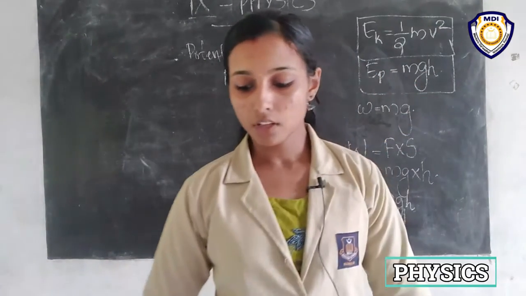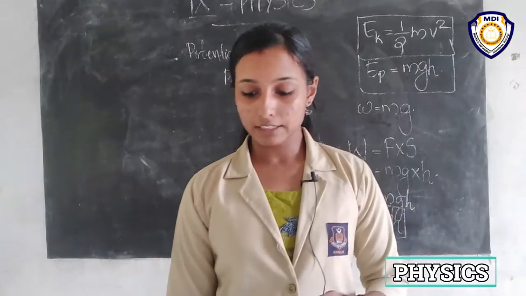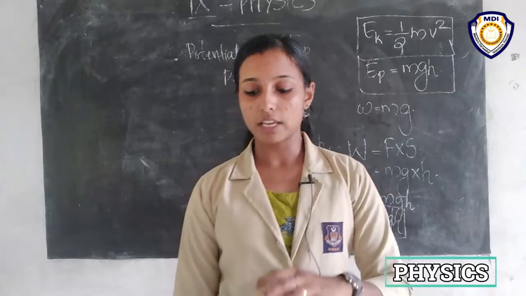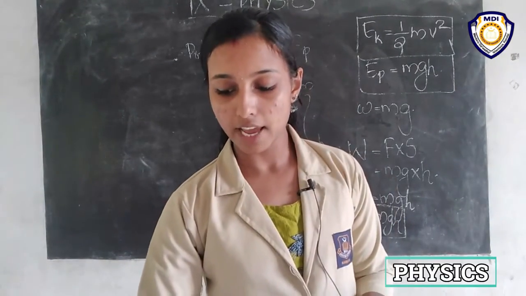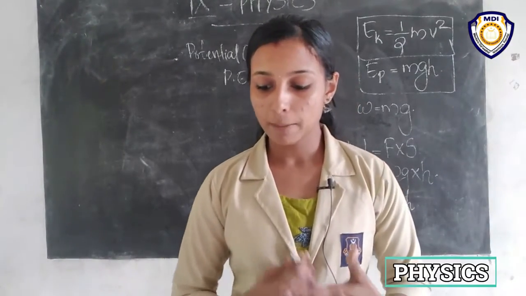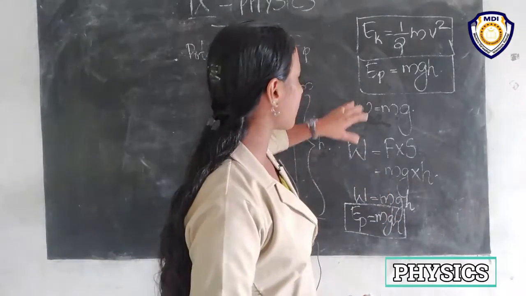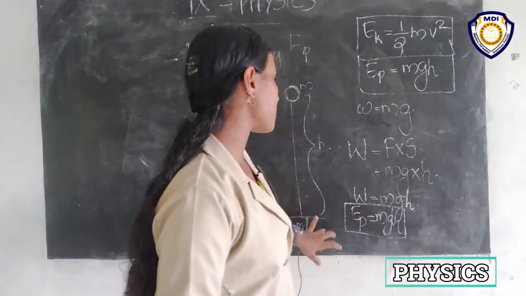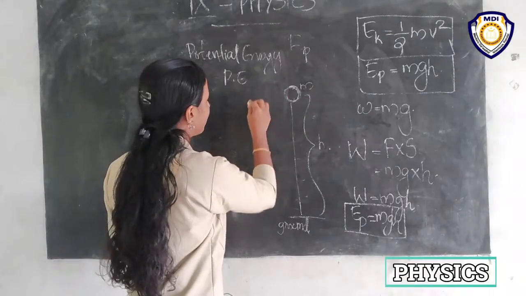Okay. So it is useful to note that the work done by gravity depends on the difference in vertical heights of the initial and final position of the object and not on the path along which the object is moved, right? So it only depends on the initial and final position. So we can take the ball here by this way.